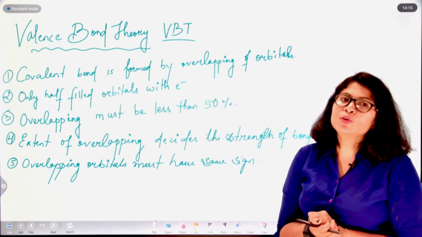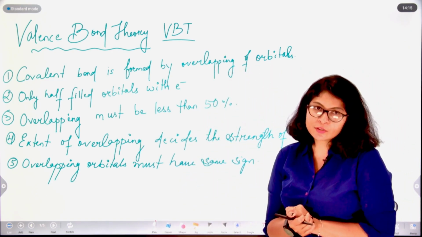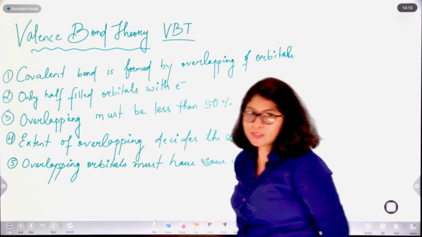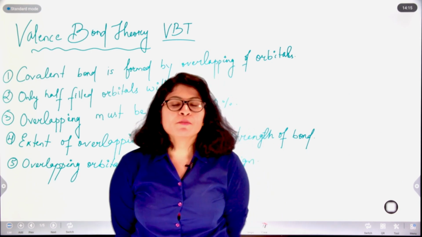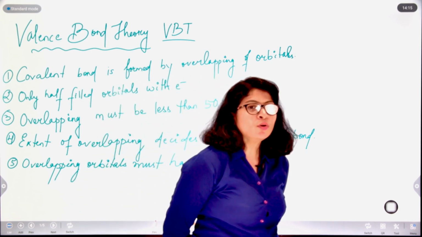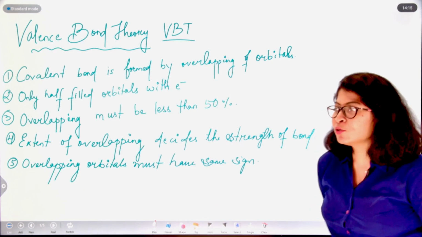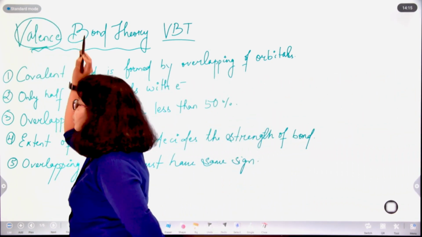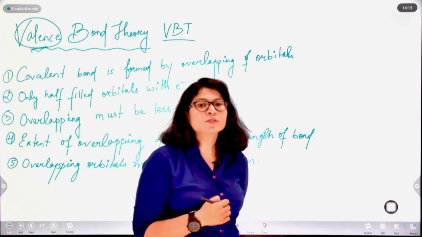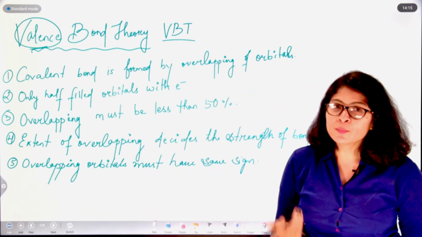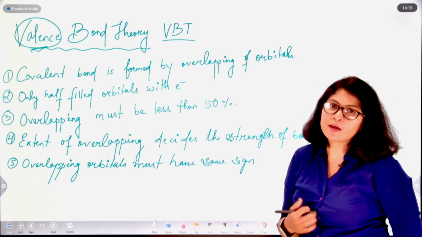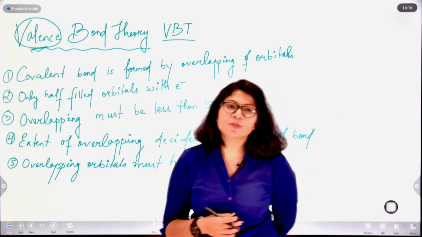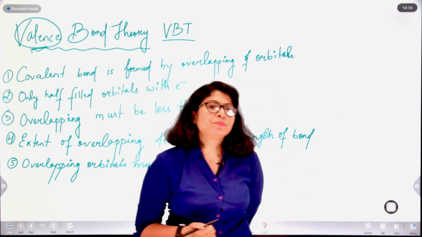Therefore, to overcome the drawbacks of Lewis dot structure, we have valence bond theory, or VBT, given by Sidgwick and Powell. According to VBT, basically it talks about the bonding involved in the valence orbitals. Valence orbitals are the outermost orbitals and they are the only ones involved in bonding. The penultimate shells or penultimate orbitals have nothing to do with the bonding of the atom.